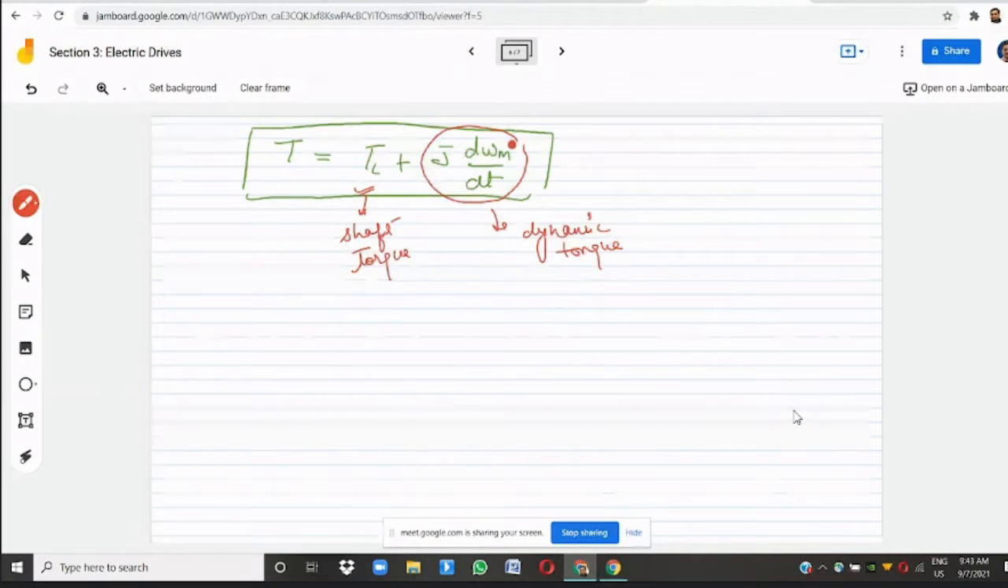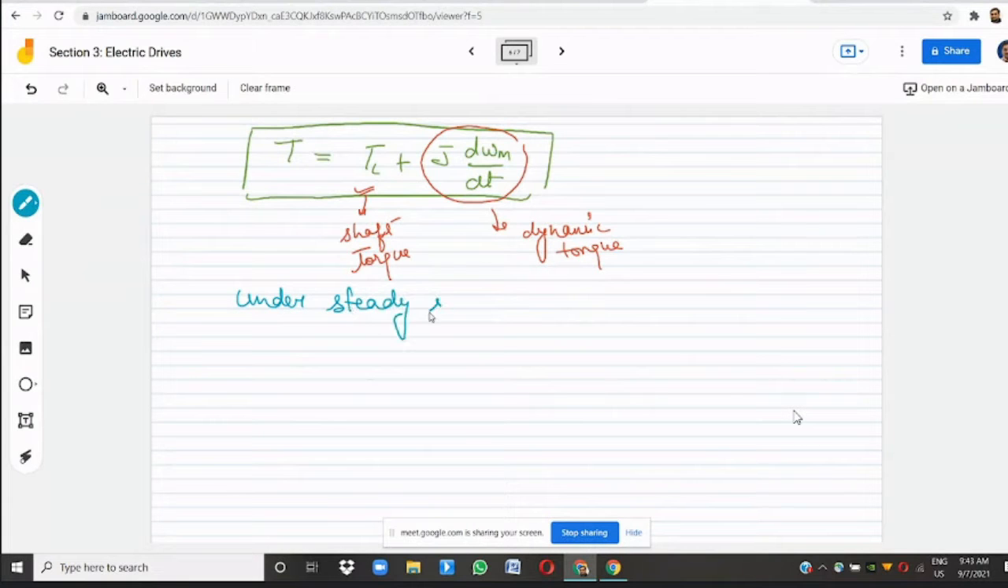So we can say that under steady state this equation will become T equals TL, because under steady state d omega by dt will be 0.